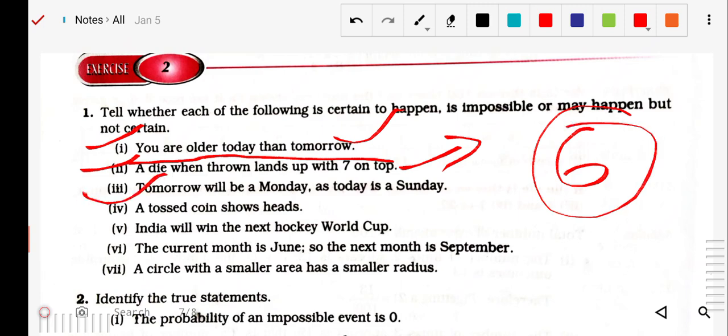Next question is: a tossed coin shows head. Of course, whenever we toss the coin, there is a possibility that it can be either head or tail. So it may happen, may not be certain. It means a possibility, a 50-50 possibility. So likewise, you have to look at these questions.